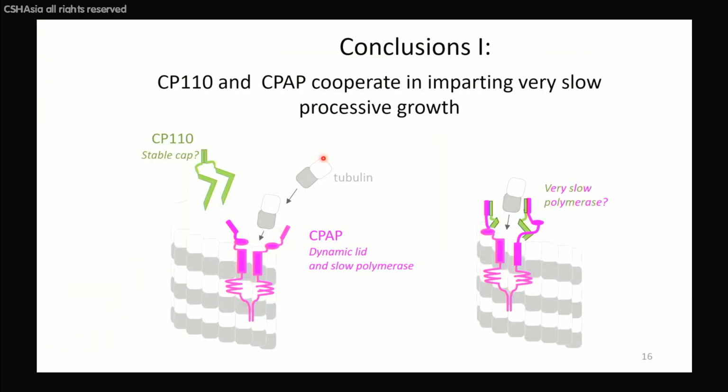And so for this part, what I told you is that the elongation of centriolar microtubules, at least in part, is regulated by 2 proteins. One of them, CP110, blocks the growth.